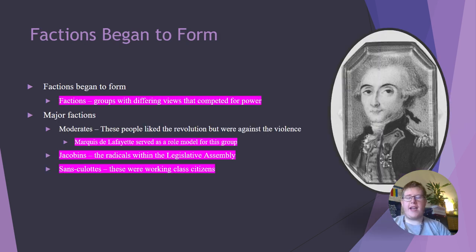As this is going on, factions are going to begin to form. These factions are groups with differing views that competed for power. In terms of major factions, there are a few that we're going to talk about. We have the moderates. These people liked the revolution but were against the violence. This included people like the Marquis de Lafayette, who served as a role model for this group. You also have the Jacobins, they're the radicals within the Legislative Assembly. And then you have the sans culottes, or the working class citizens. So, these are our three main groups we're going to be talking about for now.